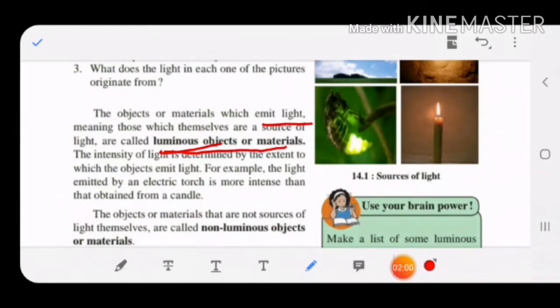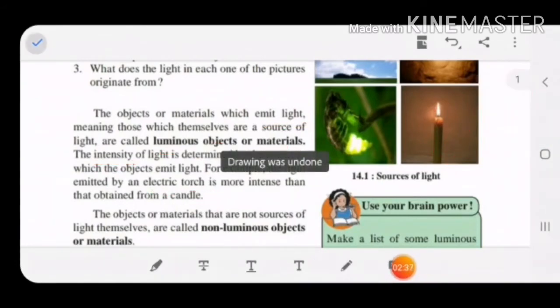The intensity of light is determined by the extent to which the objects emit light. Intensity means, one thing you can say, the more power. For example, the light emitted by an electric torch is more as compared to that of a candle. If you compare the torch light and the candle's light, you will see that the more intense light is given by the torch as compared to that of the candle. Okay, now let's move further.